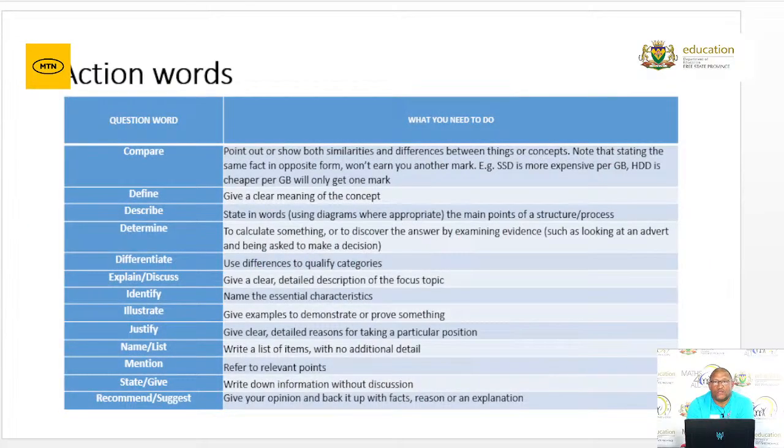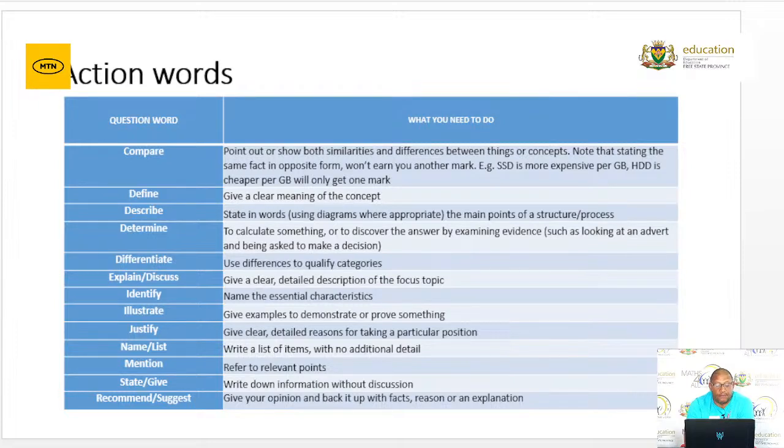Then there's a few action words that you need to remember. They will also indicate what you need to do. For instance, if it says compare, the answer in the opposite form won't earn you another mark. For example, SSD is more expensive than a hard drive, or a hard drive is cheaper than SSD. It will only earn one mark. If it says define, you have to define the concept.